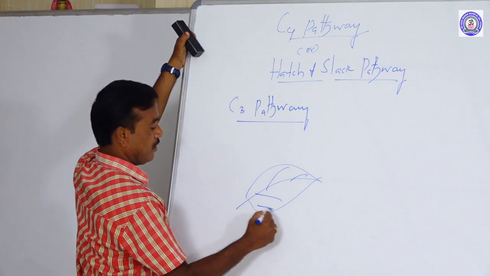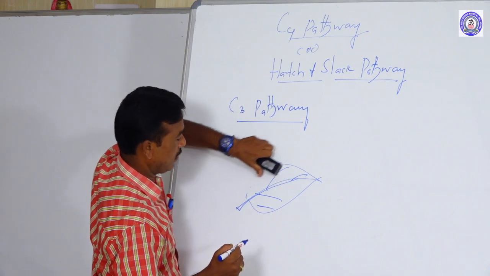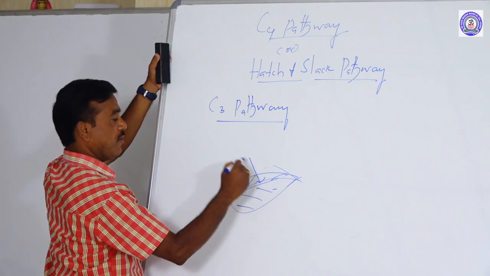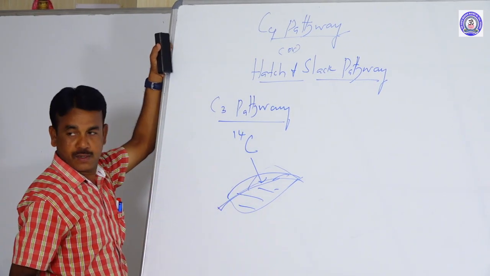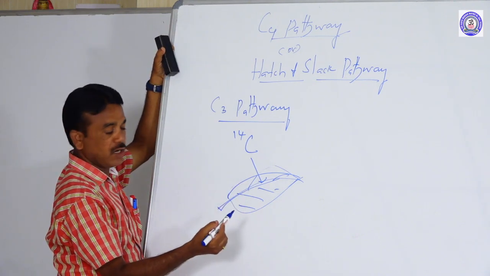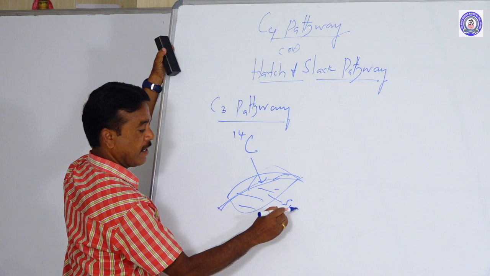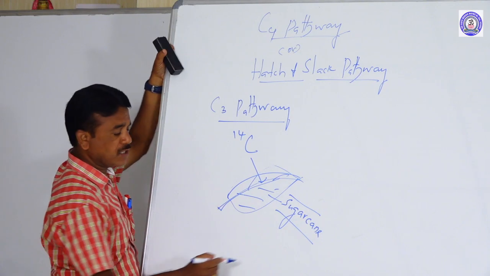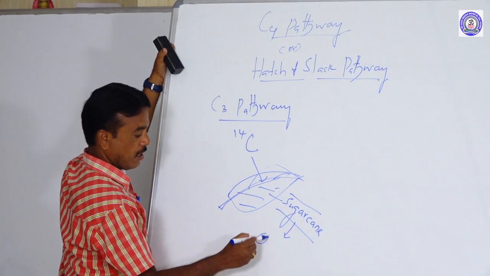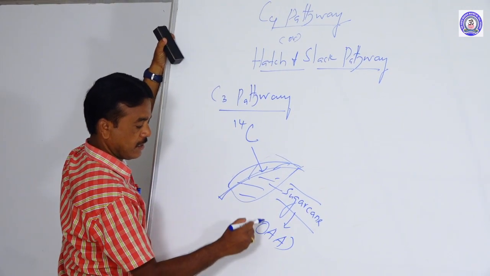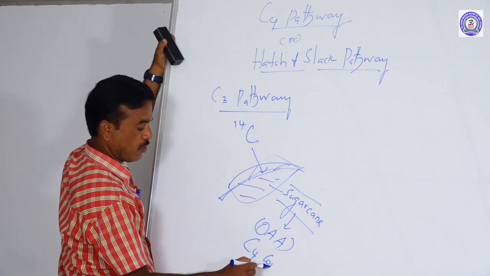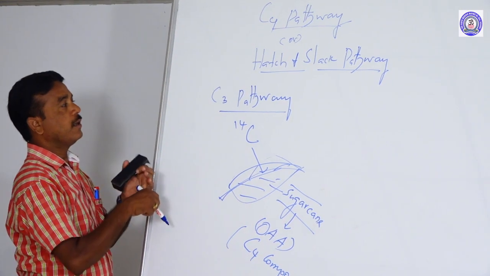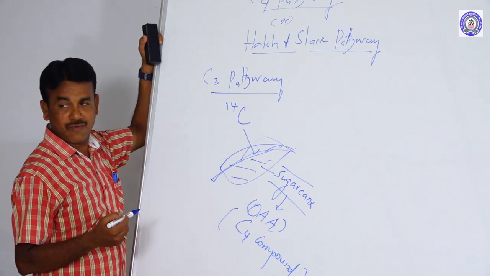When the leaves of sugar cane were exposed to C14 carbon compound, the first product produced was oxaloacetic acid. This is a C4 carbon compound. That's why the Hatch-Slack pathway is also called the C4 pathway.